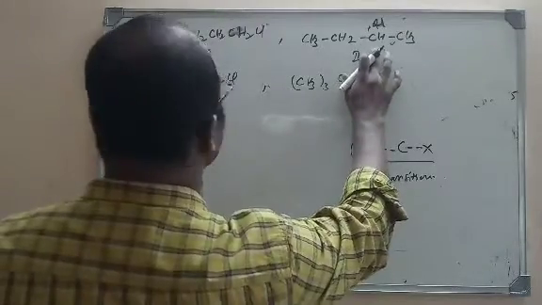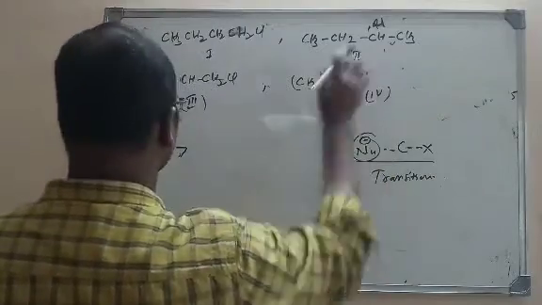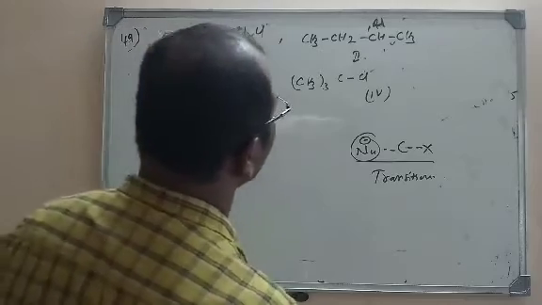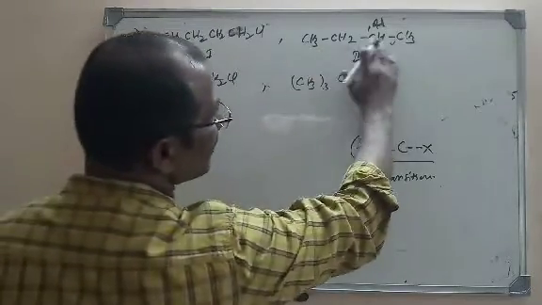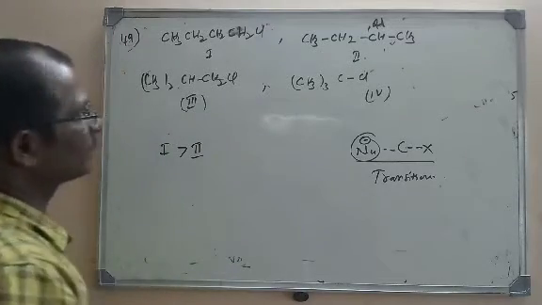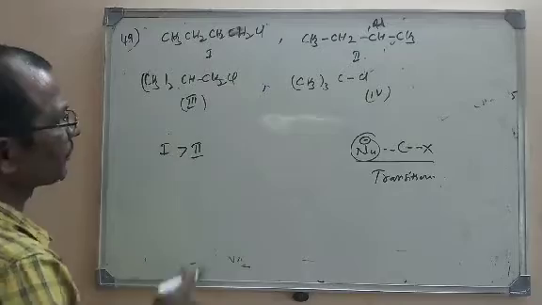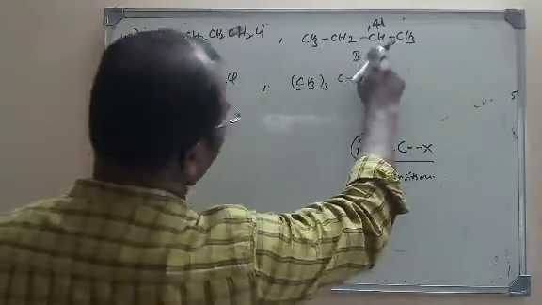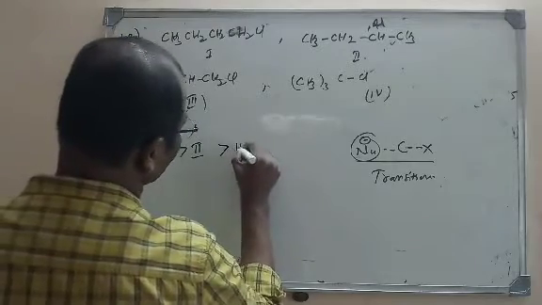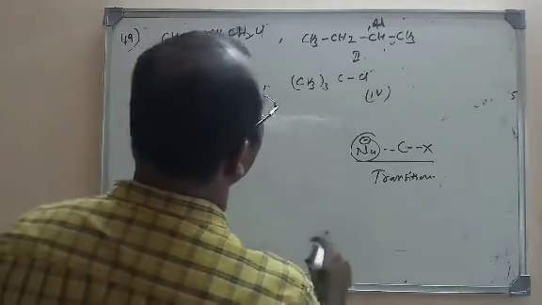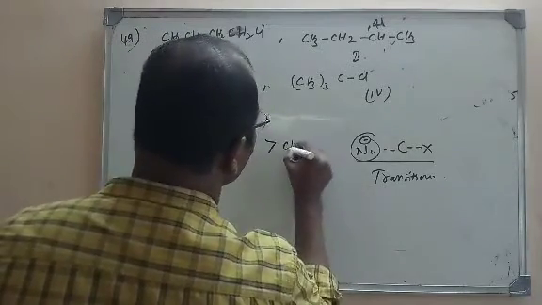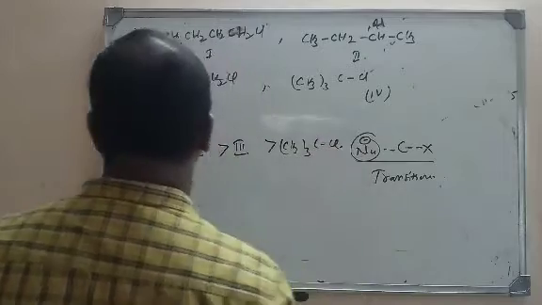Next, the second structure is a secondary alkyl halide. The third one is a primary alkyl halide, but only one branching exists. And finally, the last one is (CH3)3CCl.